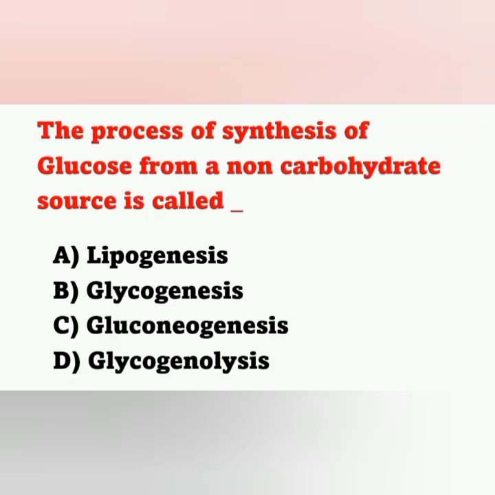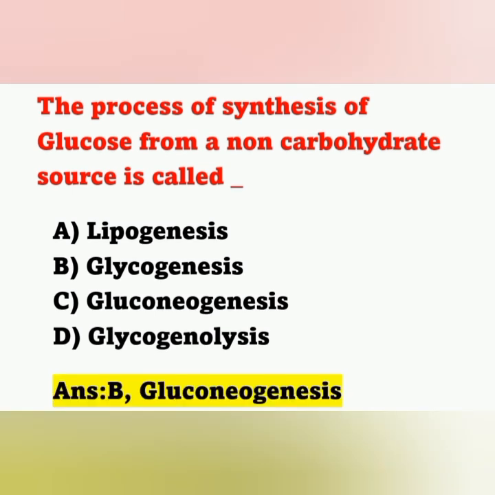The process of synthesis of glucose from a non-carbohydrate source is called? Option A, lipogenesis; option B, glycogenesis; option C, gluconeogenesis; option D, glycogenolysis. Here glucose is synthesized from a non-carbohydrate source, and that process is known as gluconeogenesis.